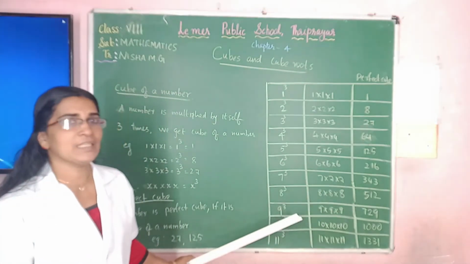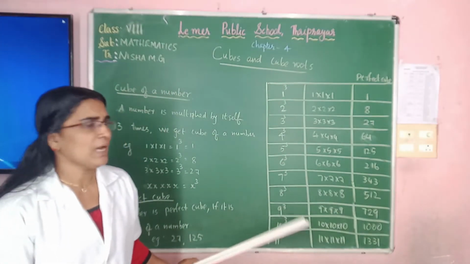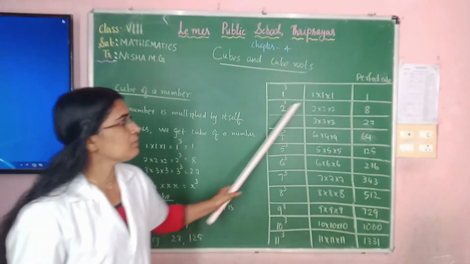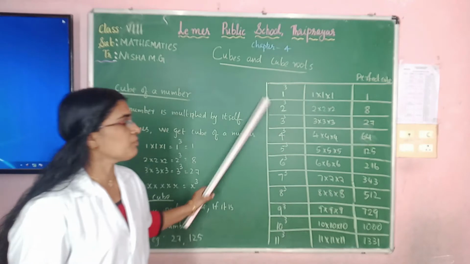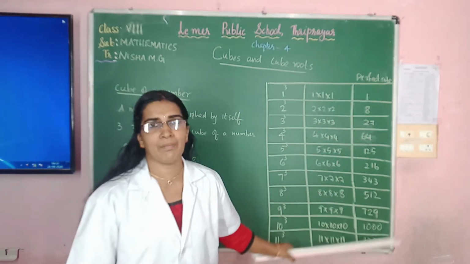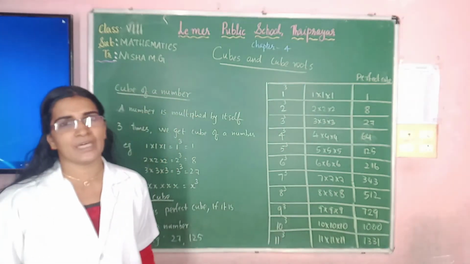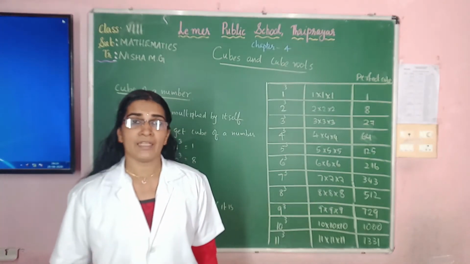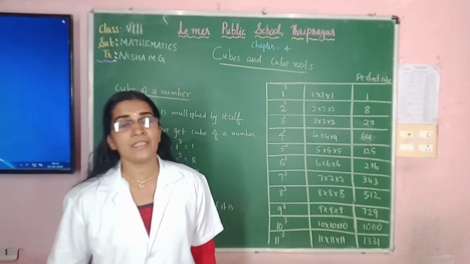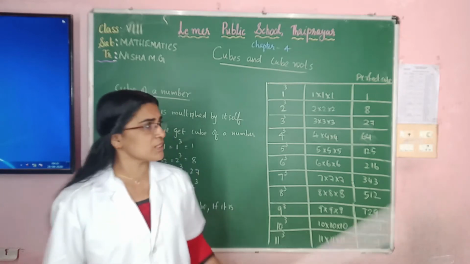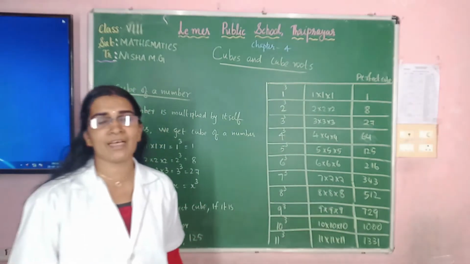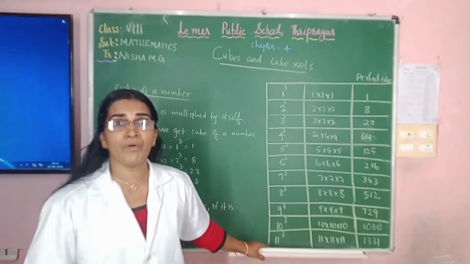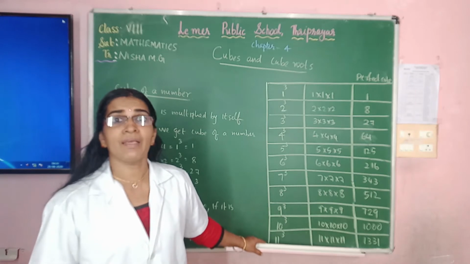You have to study this table by heart. At least till 11 cube you have to study by heart. This table of perfect cubes and cubes of numbers, you have to study by heart. Then while doing problems, you can find the answer very easily, within seconds. So study this table well. In the first live class, there will be an oral test. All should study this table well for the coming live class.